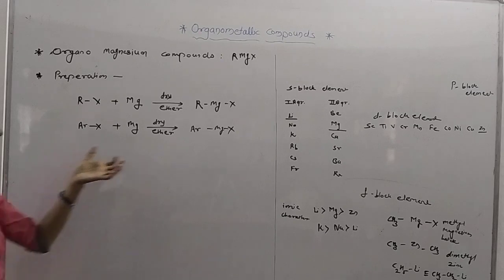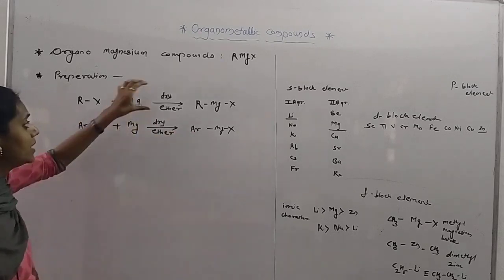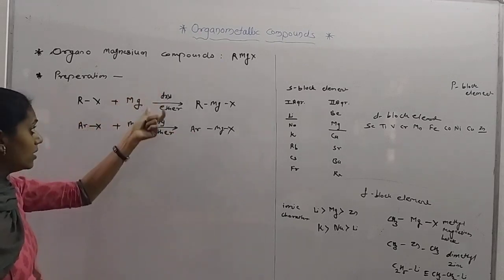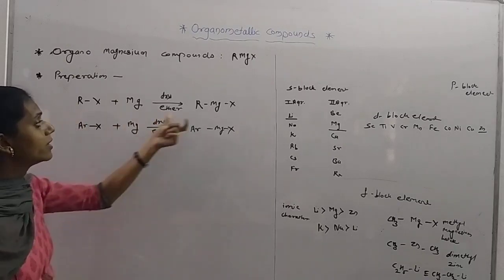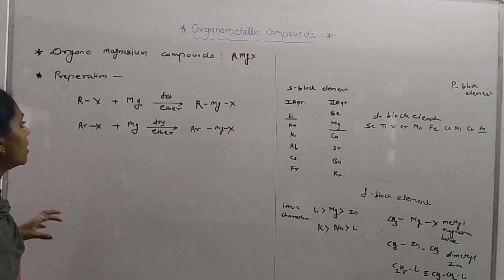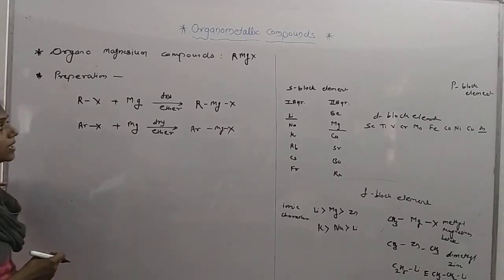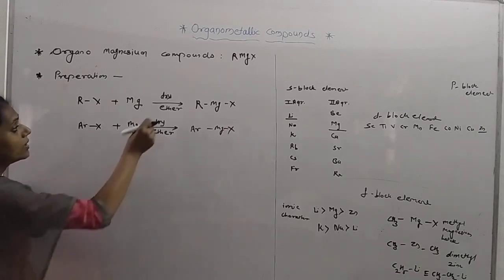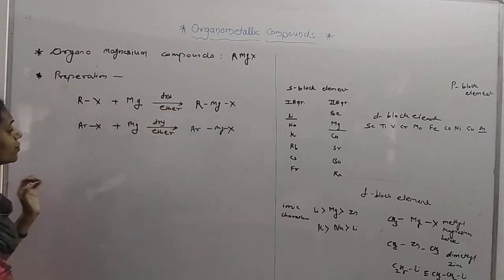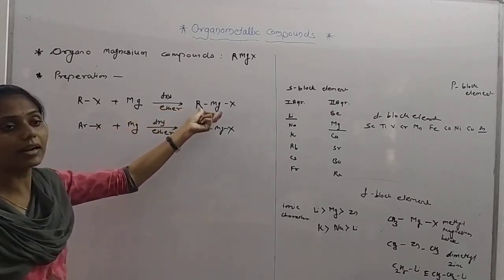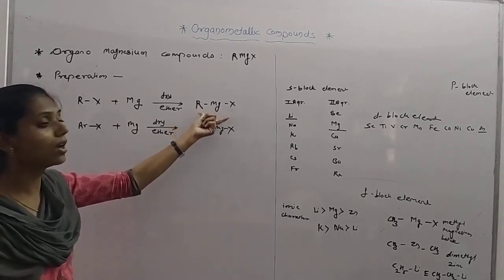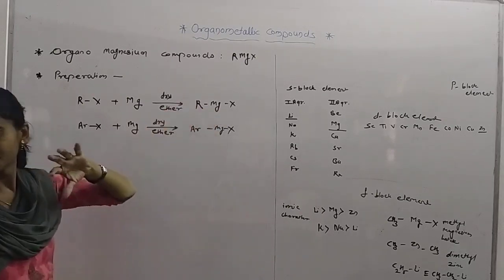When we study the preparation, we use ether. Ether plays an important role in this reaction. Here we use ether as a solvent. This ether is useful for making this Grignard reagent, the magnesium compound.